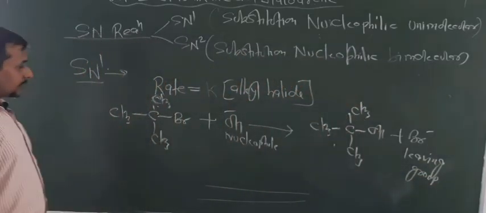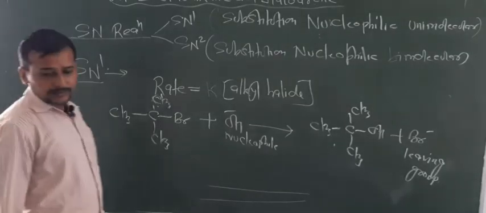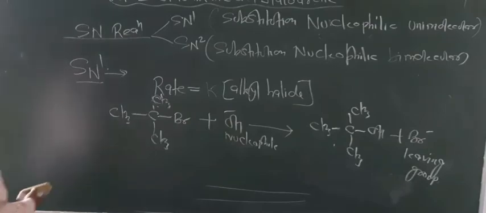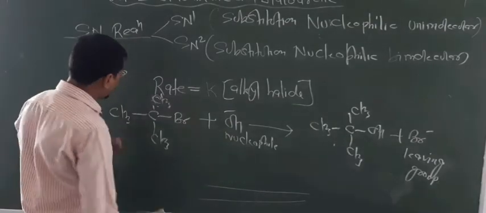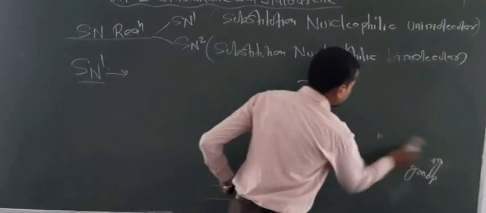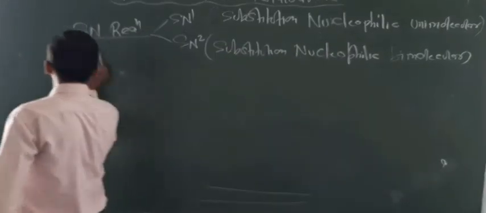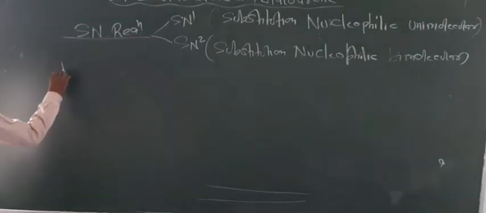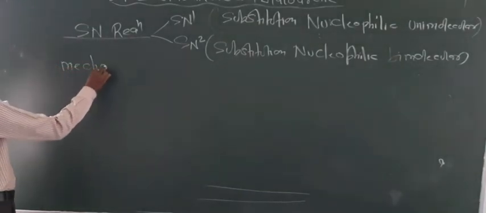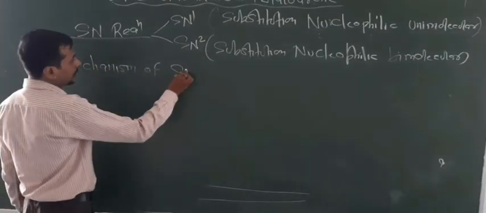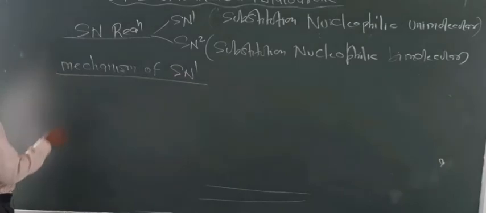Now the product is the substituted product. Now this reaction follows a two-step mechanism. So now look at the mechanism of SN1 reaction.